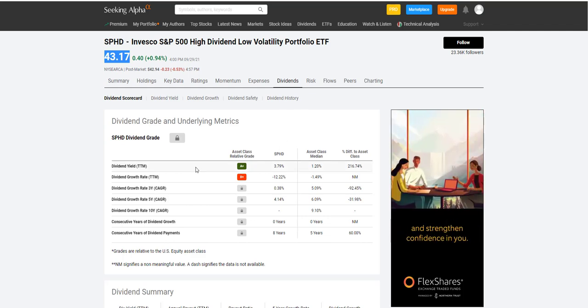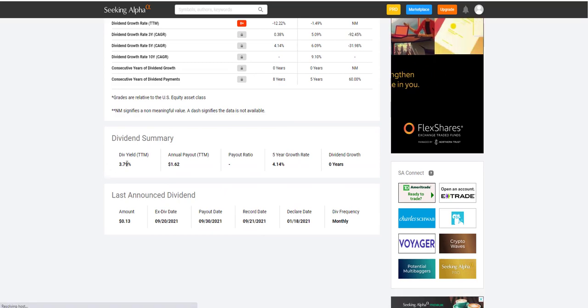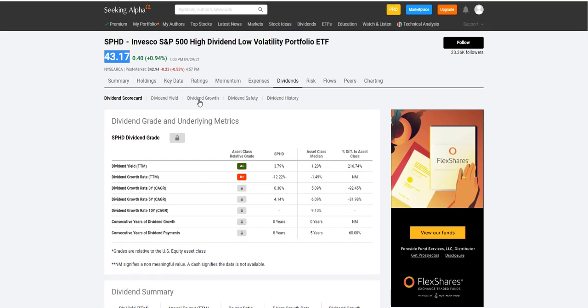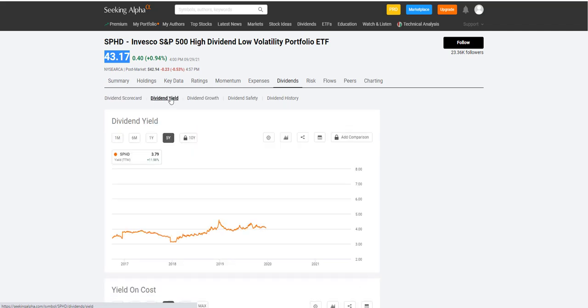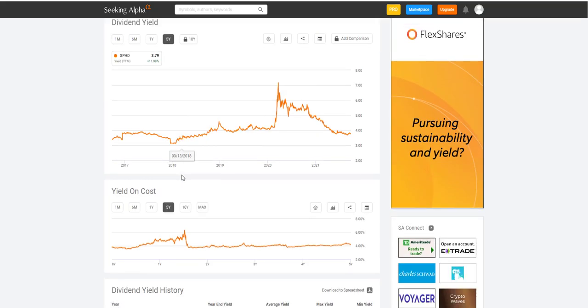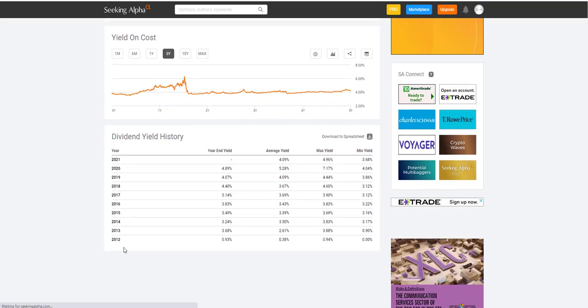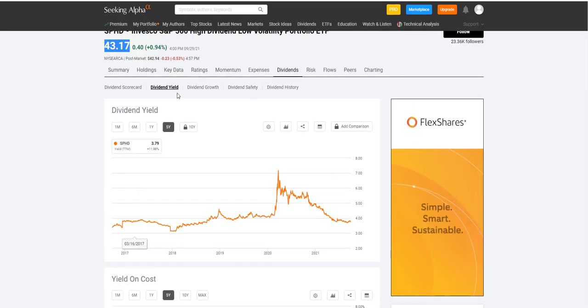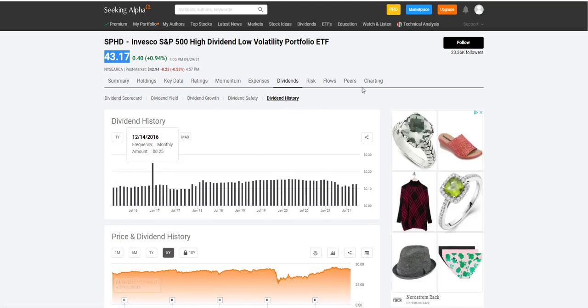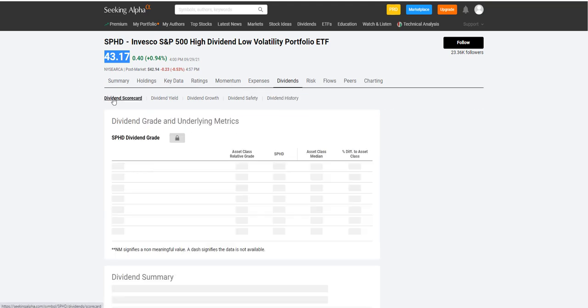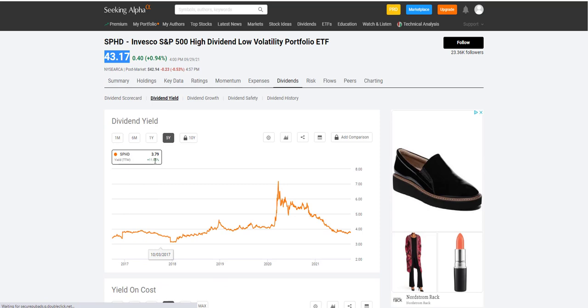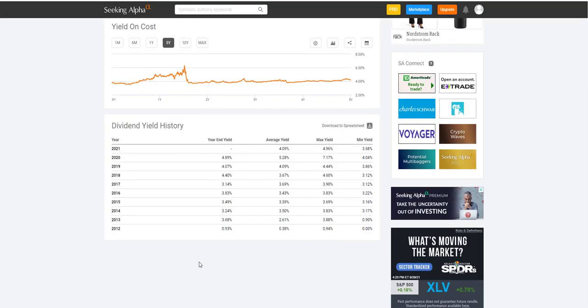That's why a lot of people recommend diversification. If you just buy the S&P 500, essentially 500 companies, you're getting it all at once, right? What it means is, where's my dividend yield? Average yield.